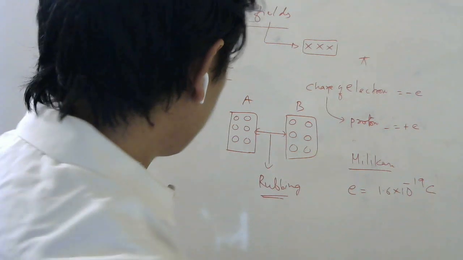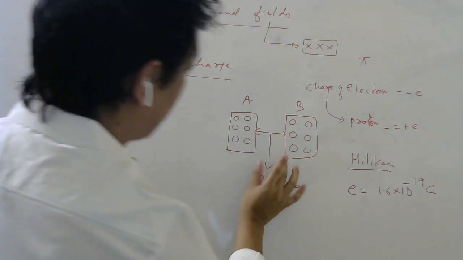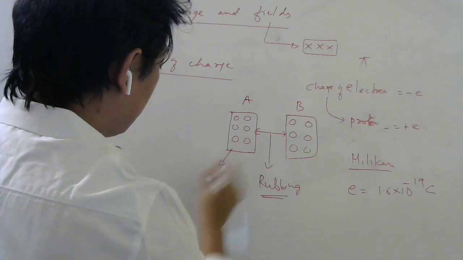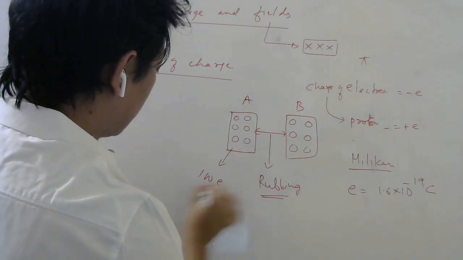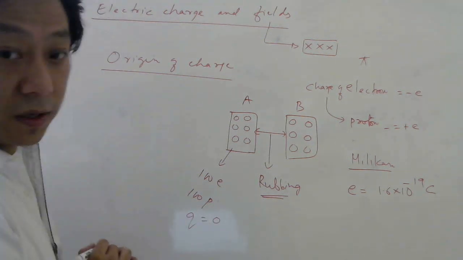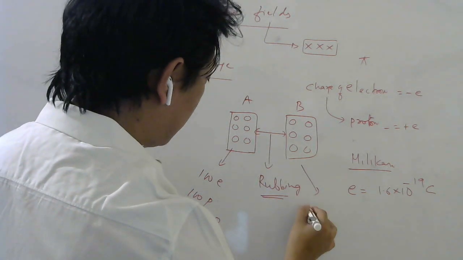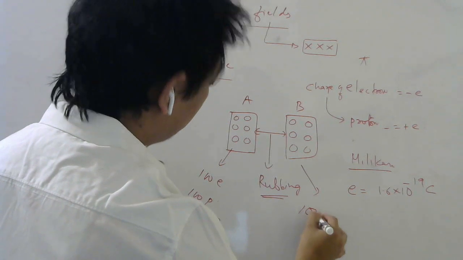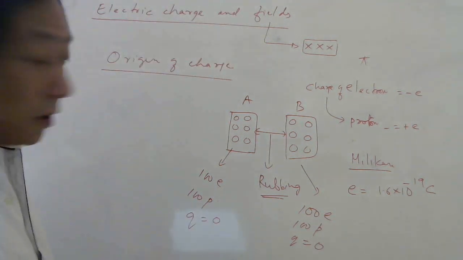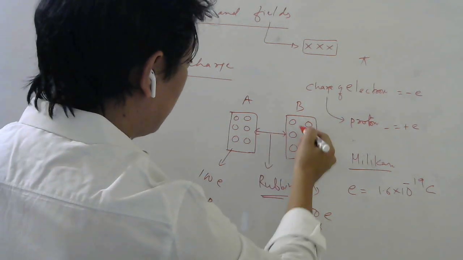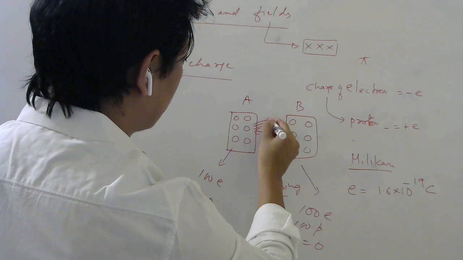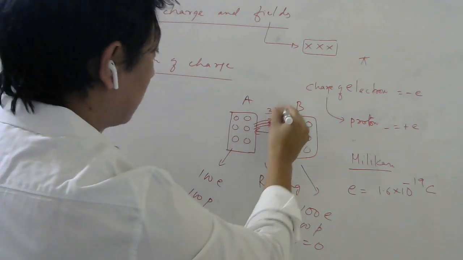Okay, fine. So what happens when you rub them? You know electrons will get affected. Initially, if I say this has, for example, 100 electrons and 100 protons, the total charge is how much? 0. Yes or no? And here also, let's say 100 and 100, so the total charge is also 0. But when you rub, let us say B has more electron affinity, and some electrons will be transferred this way. So let's say 3 electrons were transferred this way.